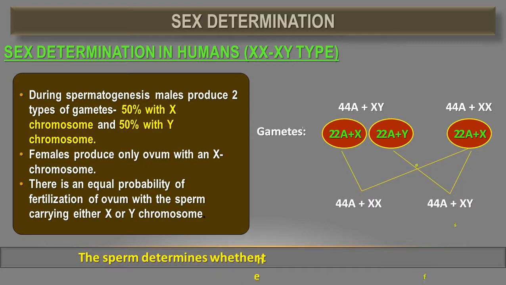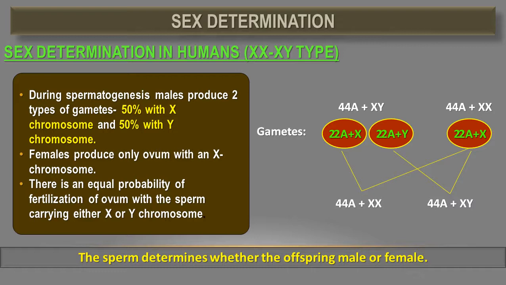Similarly, during the spermatogenesis process, we already discussed that in case of males, 50% of the male gametes or sperms have an X chromosome and 50% have a Y chromosome, and the female produces only one type of gamete that has only the X chromosome.